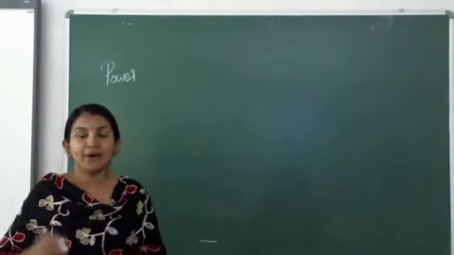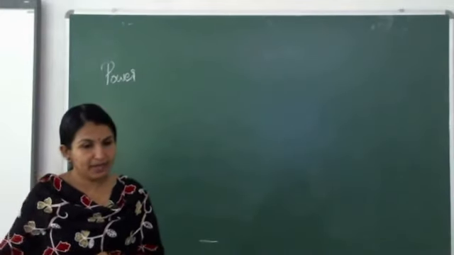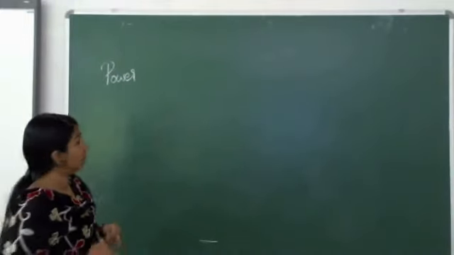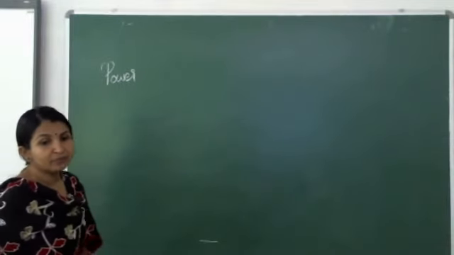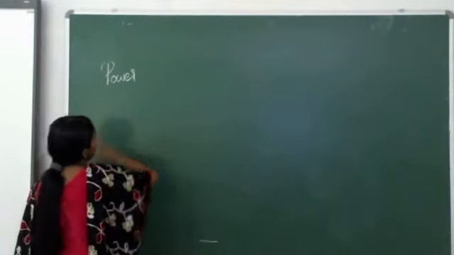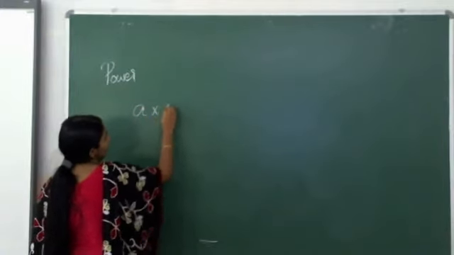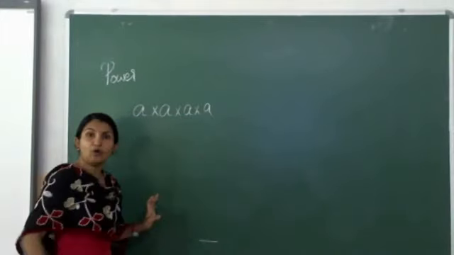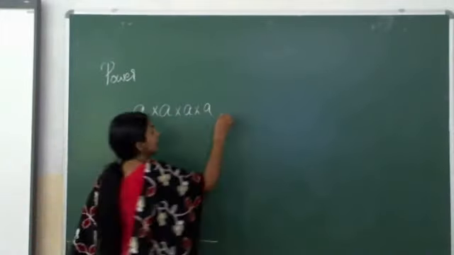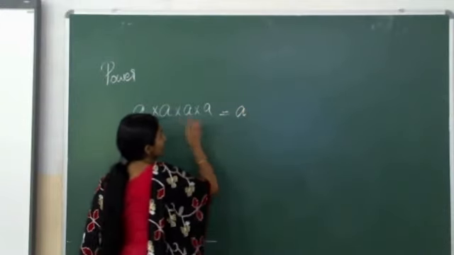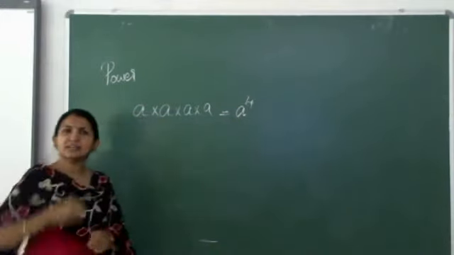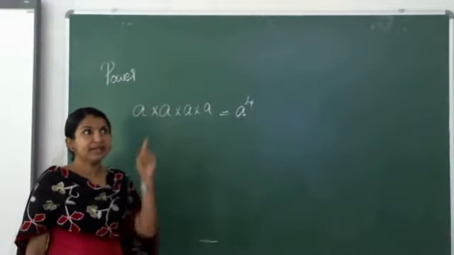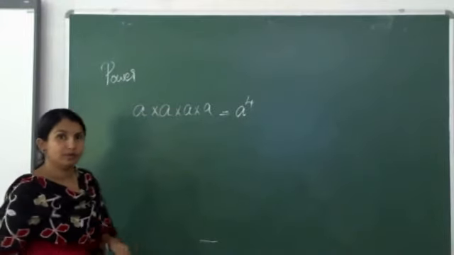Next one, power. When a quantity is multiplied by itself many times, we say it's a power. The product is called power. Here the quantity A is multiplied how many times? 1, 2, 3, 4. 4 times this A is multiplied, so we say it is A to the power 4. Where did we study this before? Perimeter and area we studied. Side into side, side square I told. The same one.